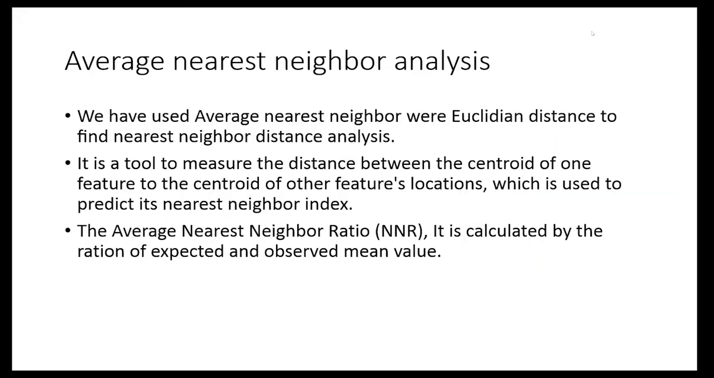Now the first technique I have used is average nearest neighbor analysis, where Euclidean distance is used to find the nearest neighbor distance. This tool measures the distance between the centroid of one feature and the centroid of other features, which is used to compute the nearest neighbor index. The average nearest neighbor ratio is calculated as the ratio of the observed mean distance to the expected mean distance.